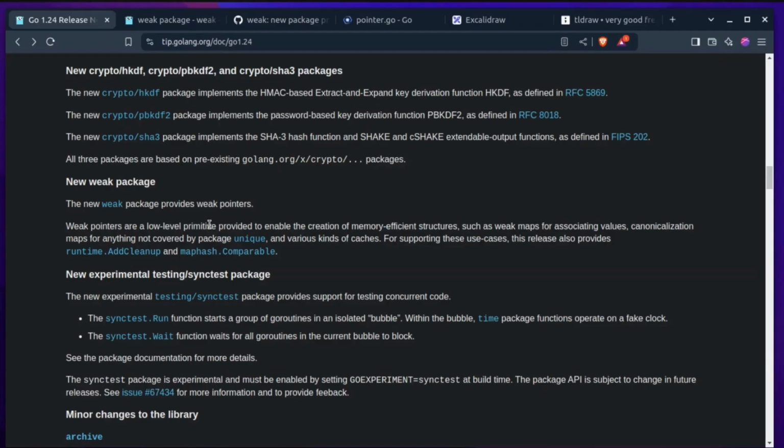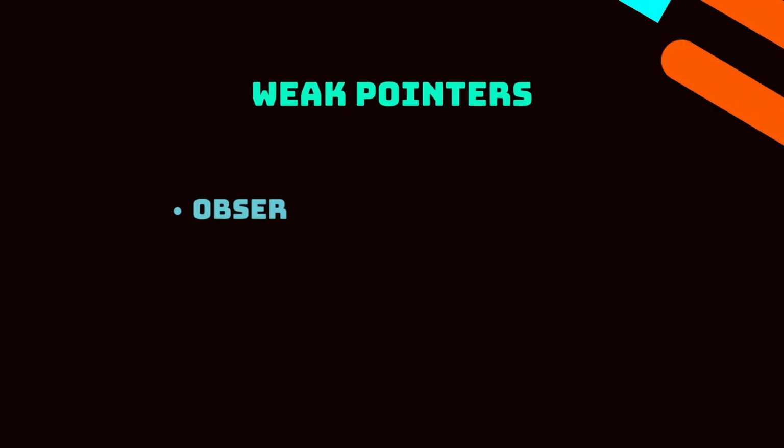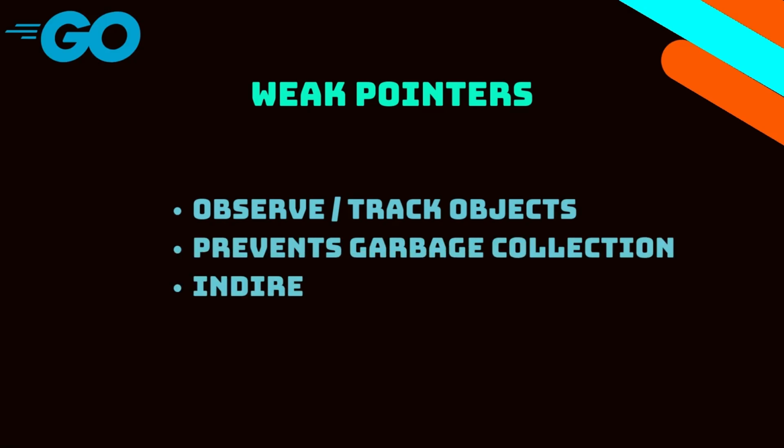So, what is a weak package? Weak package is a package in Go standard library that allows you to create weak pointers. Now, a weak pointer is essentially a way to observe an object without preventing the garbage collector from reclaiming its memory.